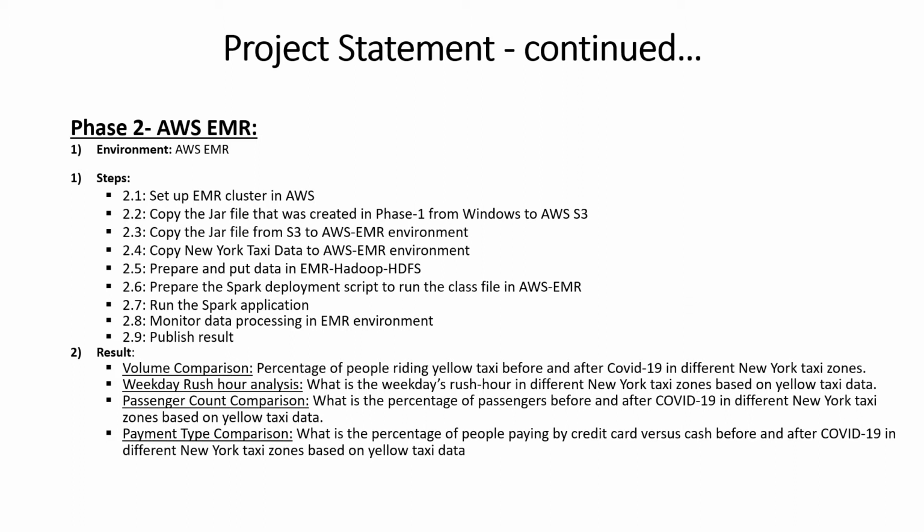Passenger count comparison: what's the percentage of passengers before and after COVID-19 in different New York taxi zones based on yellow taxi data? Or payment type comparison: what's the percentage of people paying by credit card versus cash before and after COVID-19 in different New York taxi zones based on yellow taxi data?